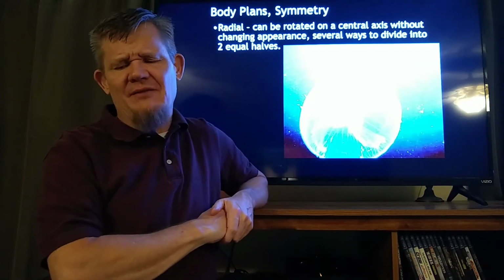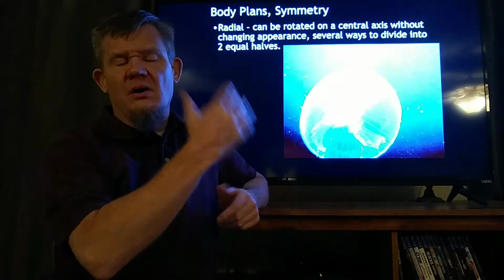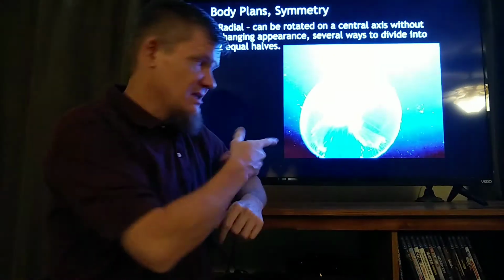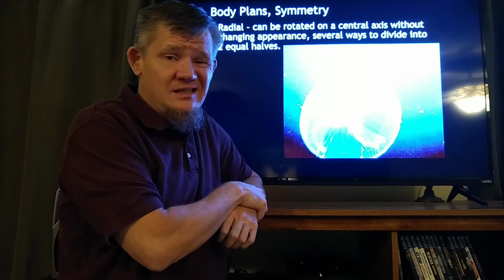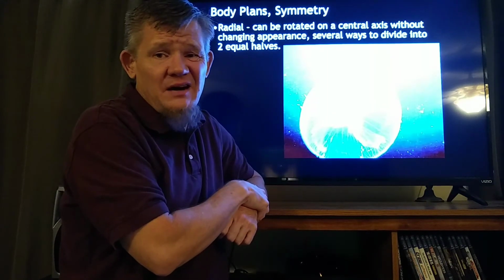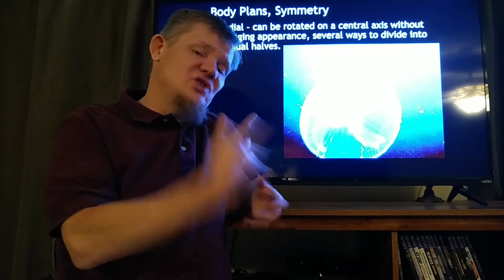The only animals really that have radial symmetry, for the most part, are jellies. This is a jelly. You'd say jellyfish, but we don't say jellyfish because it's not a fish. So we just say it's a jelly.